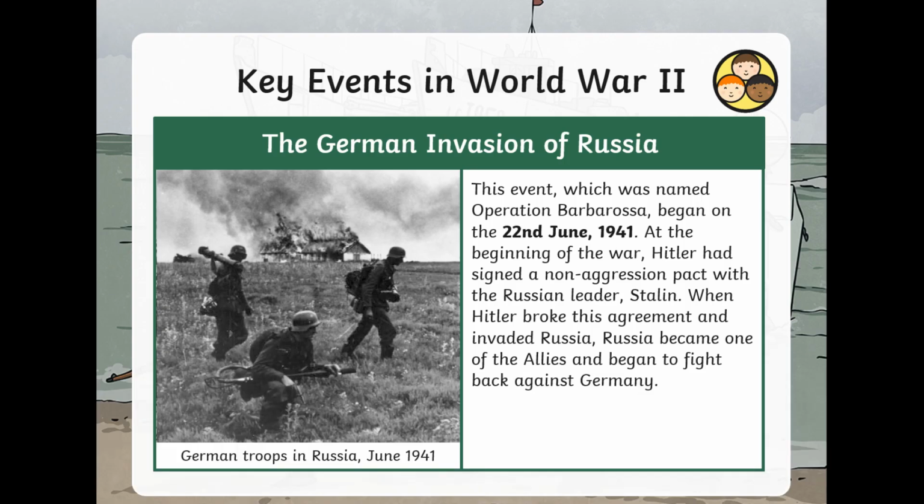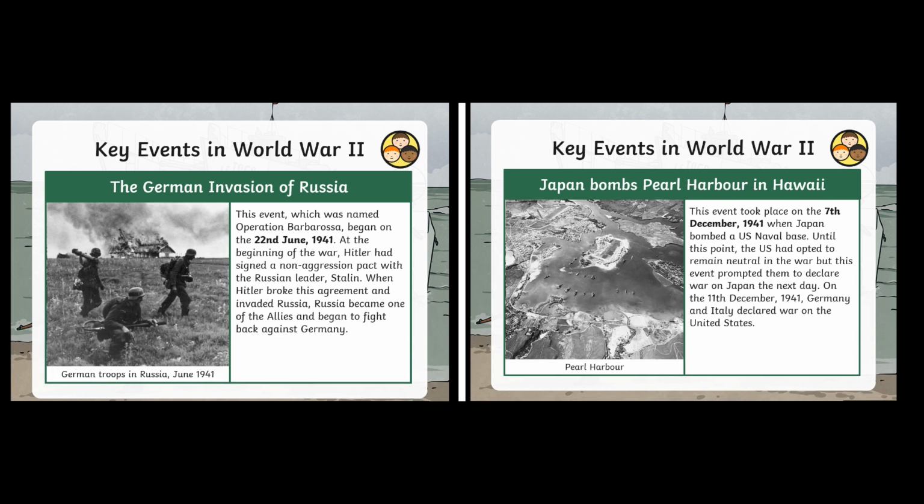The German invasion of Russia began on the 22nd of June 1941. At the beginning of the war, Hitler had signed a non-aggression pact with the Russian leader Stalin. When Hitler broke this agreement and invaded Russia, Russia became one of the Allies and began to fight back against Germany. So now at this point of the timeline, the Allies have gained another strong country.